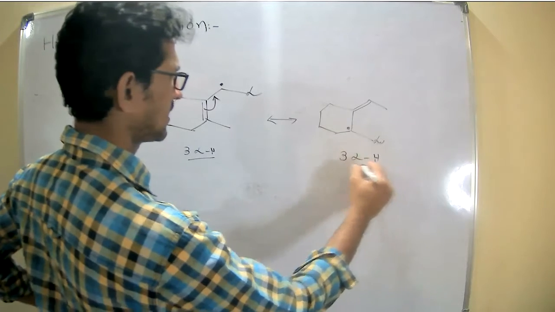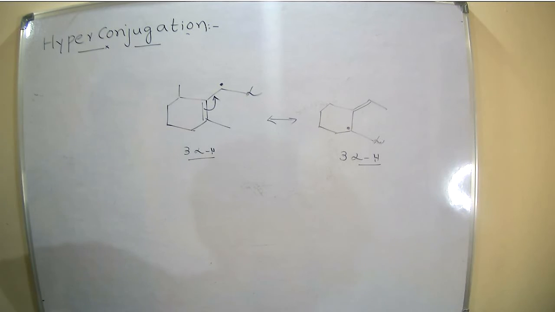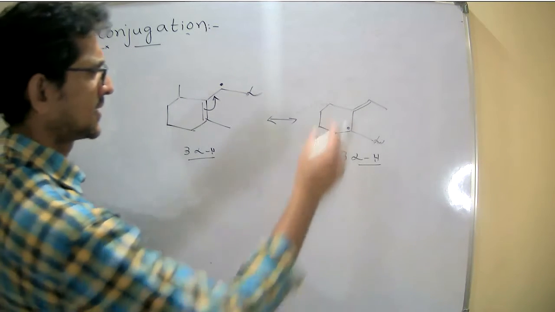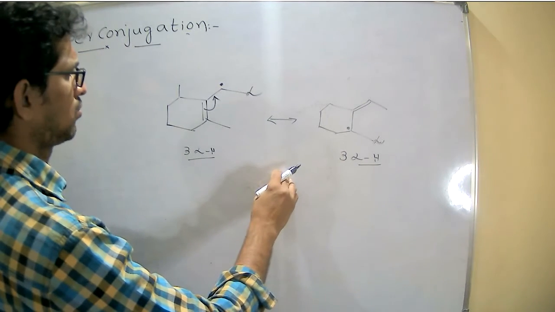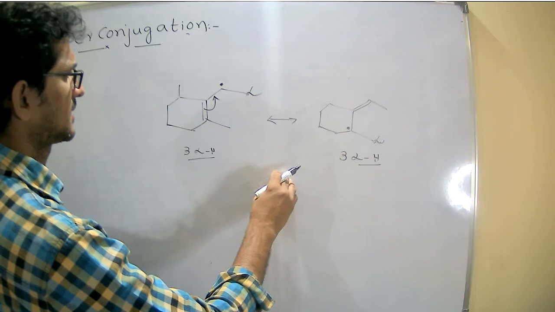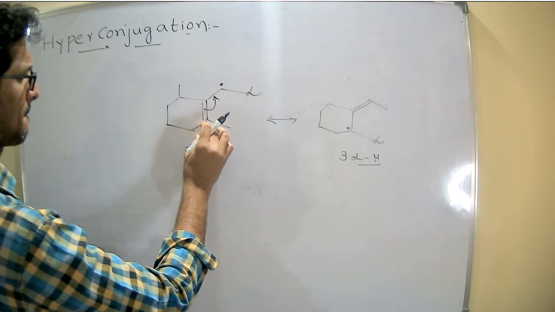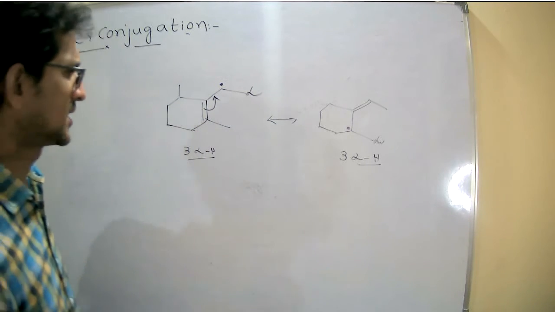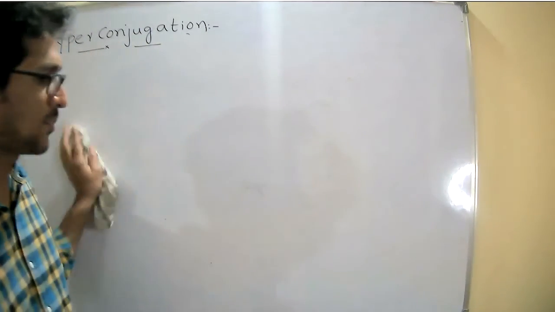So three alpha hydrogens and three alpha hydrogens, totally six alpha hydrogens it contains, right? Okay. Then types of hyperconjugation.